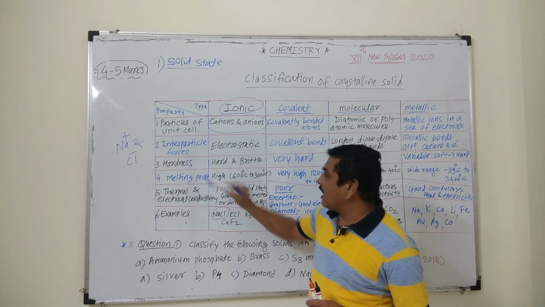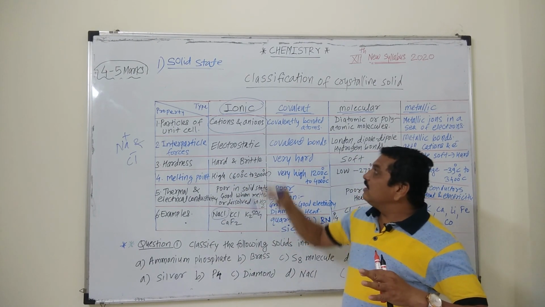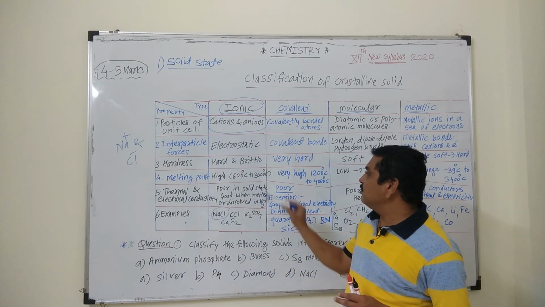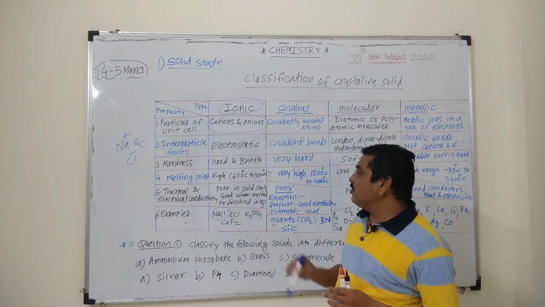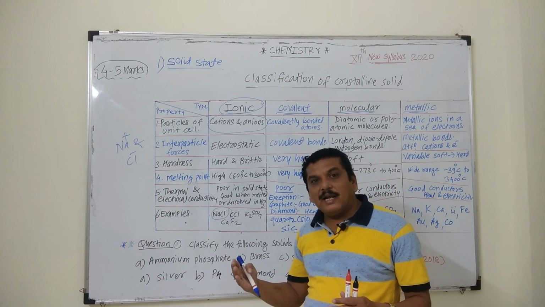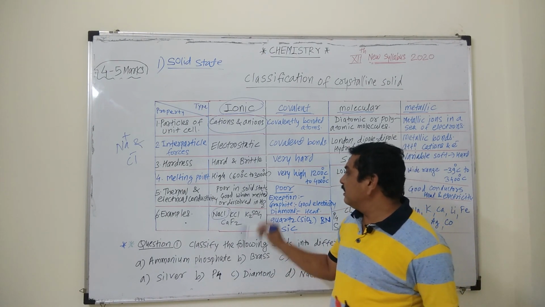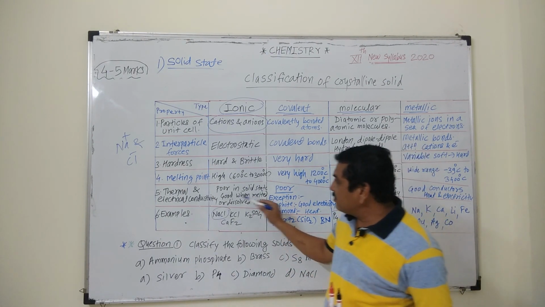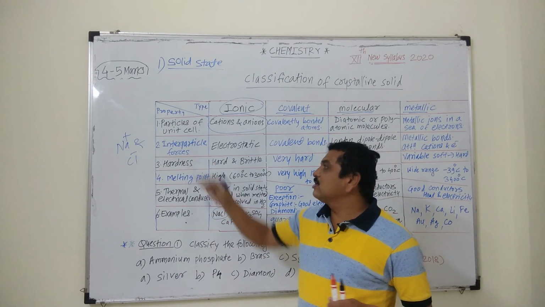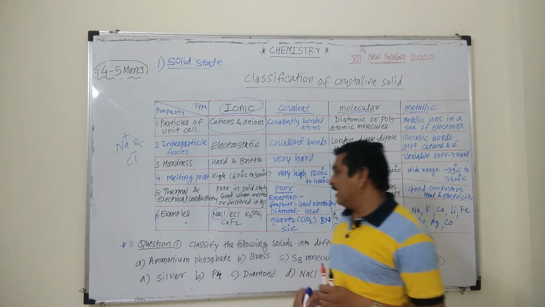And the property hardness: these are hard and brittle, and the melting point of these ionic solids is very high, from 600 degrees Celsius to 3000 degrees Celsius. These are poor conductors of heat and electricity in their solid state, but when melted or dissolved in aqueous solution, that means if dissolved in water, they can conduct electricity. Hence we have seen NaCl, when dissolved in water it can conduct electricity, and also when it is melted, but in the solid state, it is a bad conductor of heat and electricity.